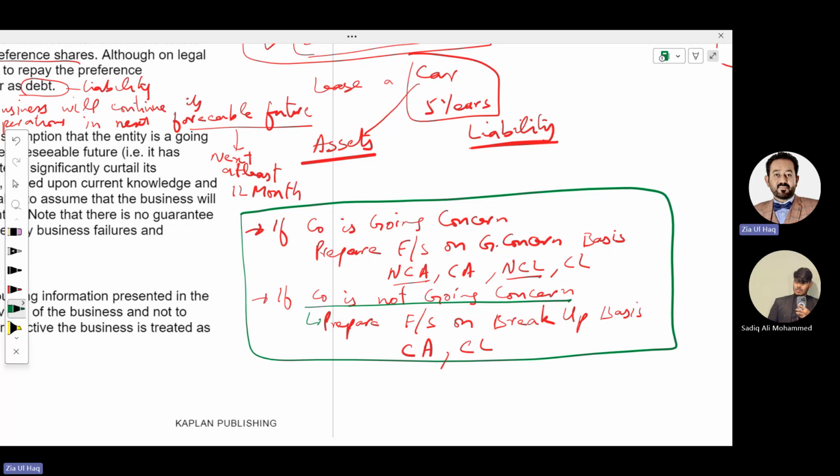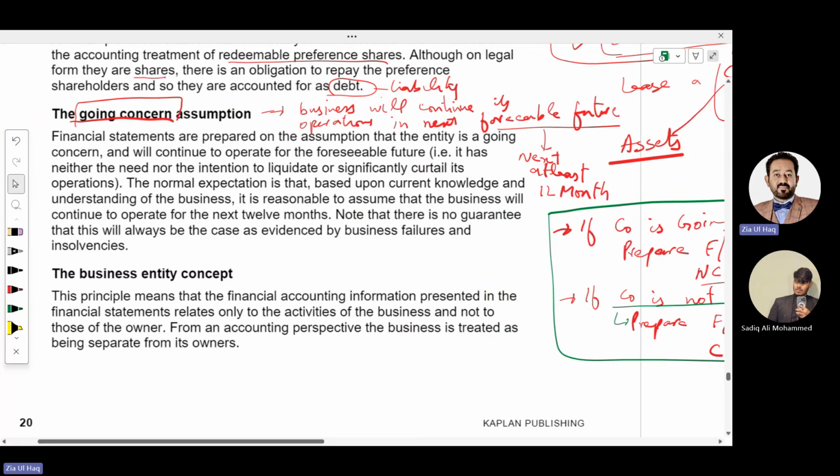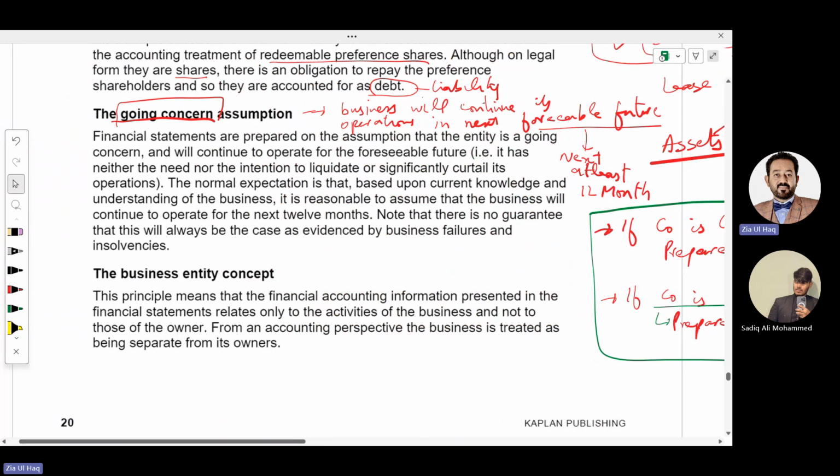Breakup basis means they need to show all the assets under current assets, and they need to show all the liabilities under current liabilities. This is the concept of going concern. So financial statements are prepared on the assumption that the entity is a going concern and will continue to operate for the foreseeable future, i.e. it has neither the need nor the intention to liquidate or significantly curtail, meaning stop, its operations. And foreseeable future means at least the next 12 months.